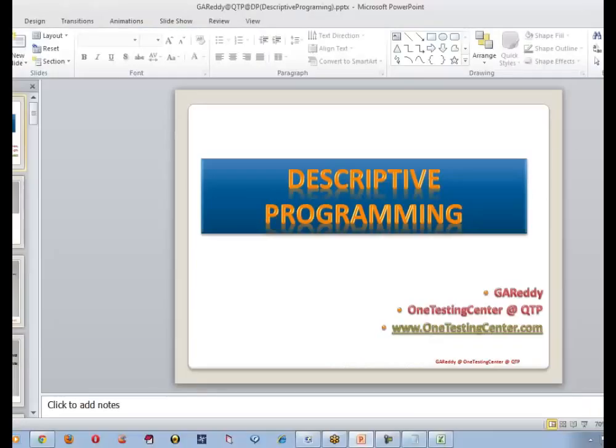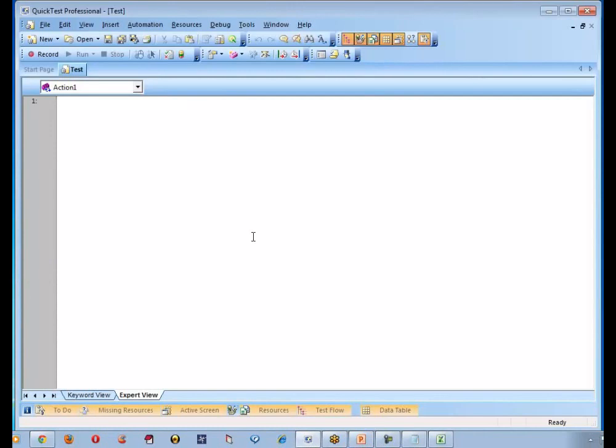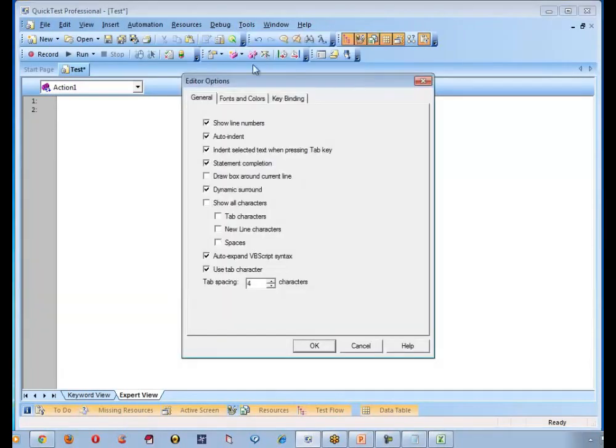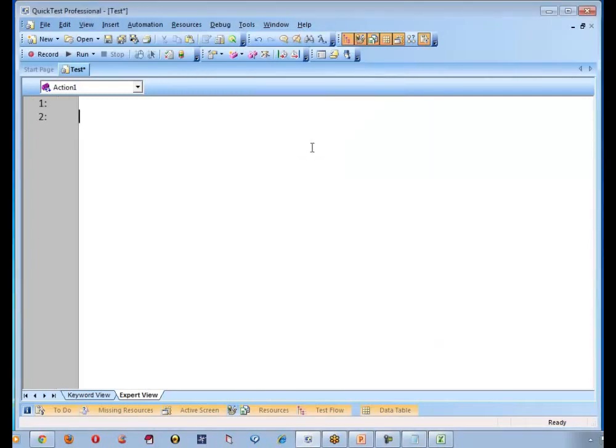Let me start a simple script now. So we know how to create descriptions, correct? Yeah. So let me start with creating a description. Let me increase the font size. Let me start with creating web edit.